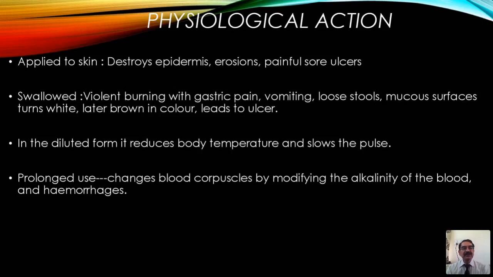And if the same is swallowed, there is a violent burning with gastric pain, vomiting, loose stools, and the mucous surfaces turn white, later brown in color, leading to ulcers. In the diluted form, it reduces body temperature and slows the pulse as well as the respiratory rate. Prolonged use changes blood corpuscles by modifying the alkalinity of the blood, and causes hemorrhages.